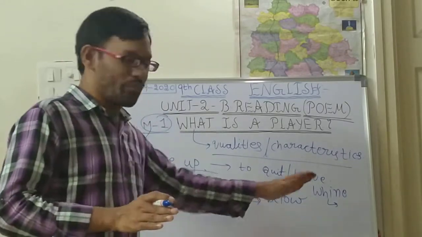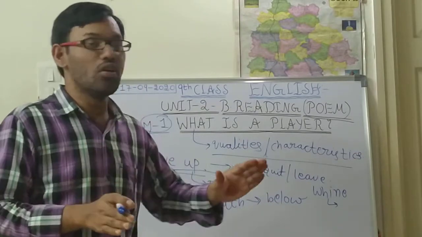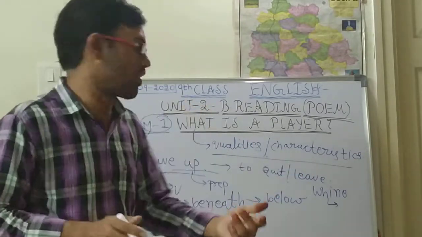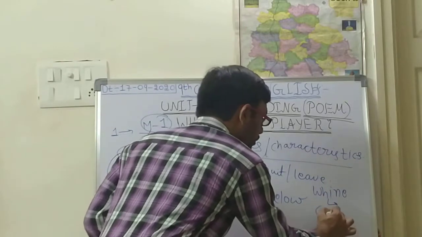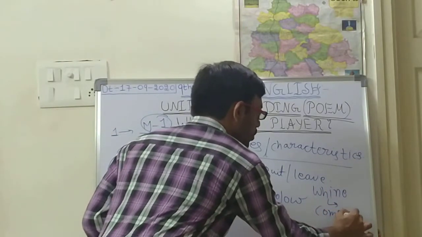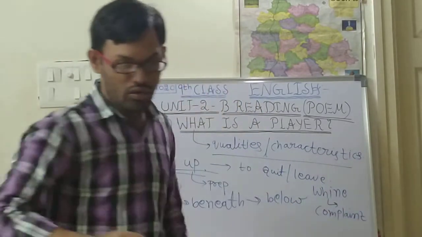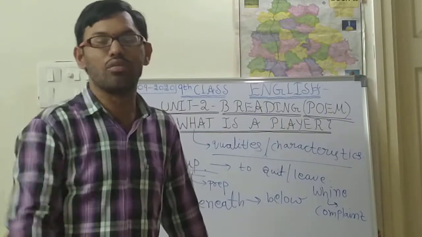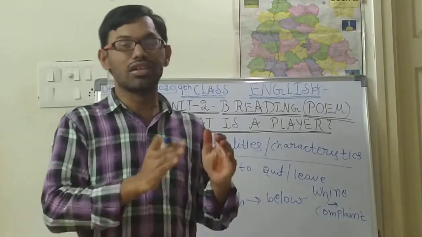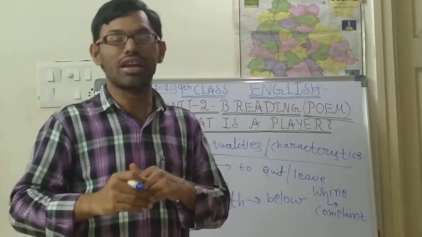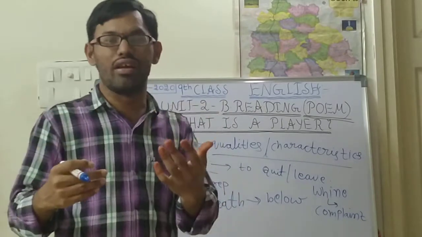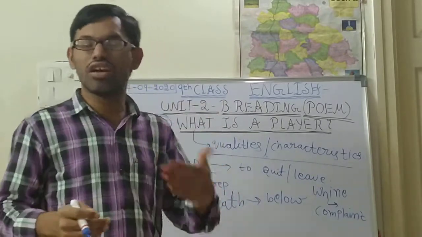So here a player is the one who doesn't whine, who doesn't give complaint. Whine means complaint here. Who doesn't complain about their playtime. So whatever I am doing is correct. They won't speak outside, because that is not the correct rule.